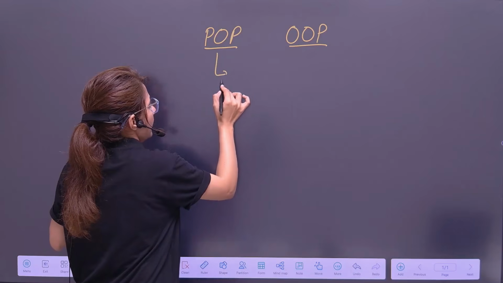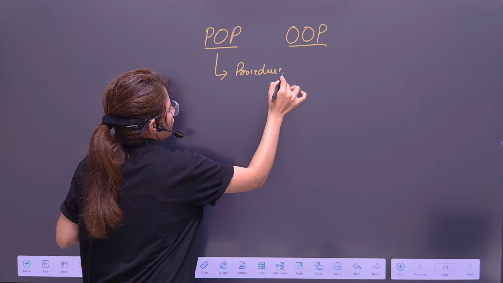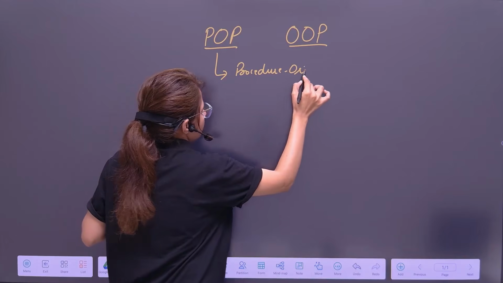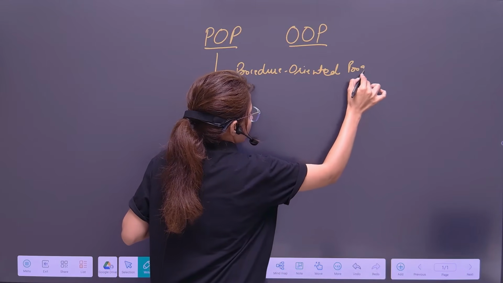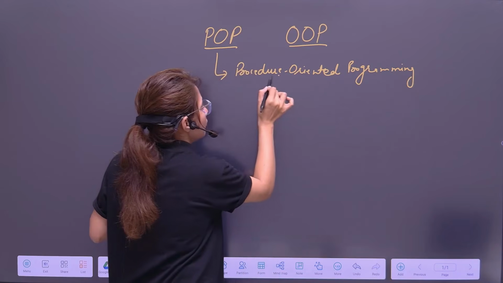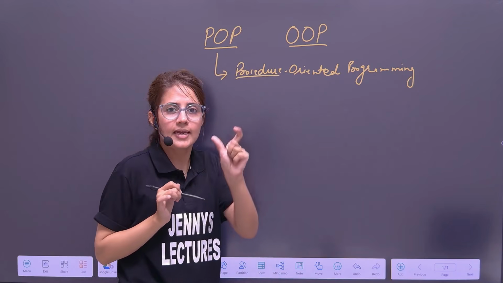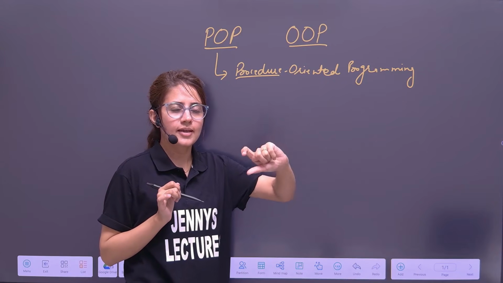As the name suggests, procedure oriented means this style of writing code focuses on procedures. Procedure means the algorithm, how to do the task. It's like a recipe.